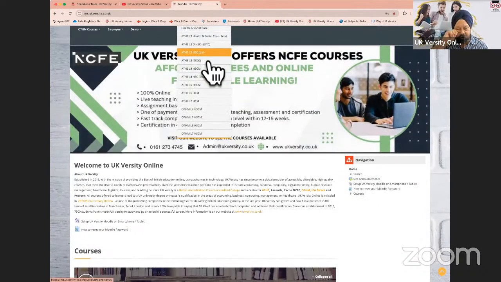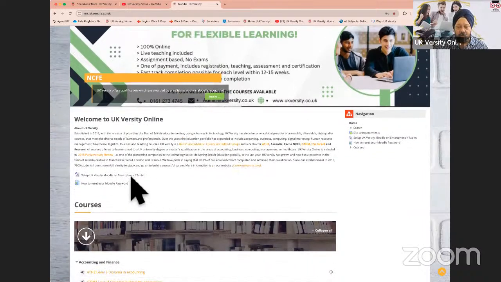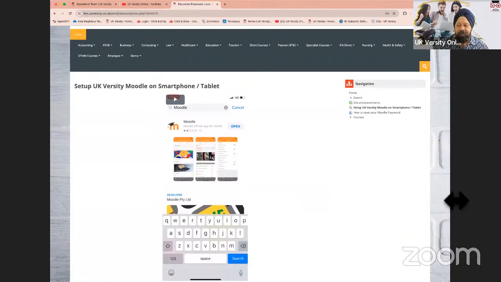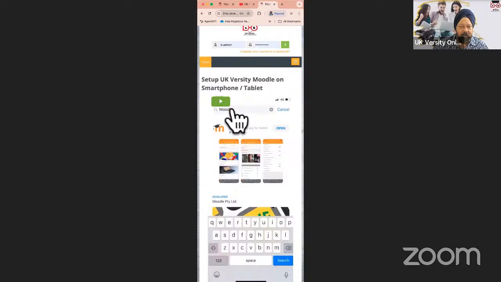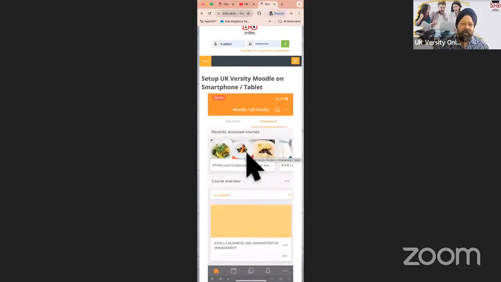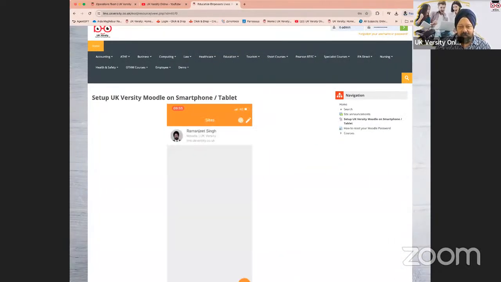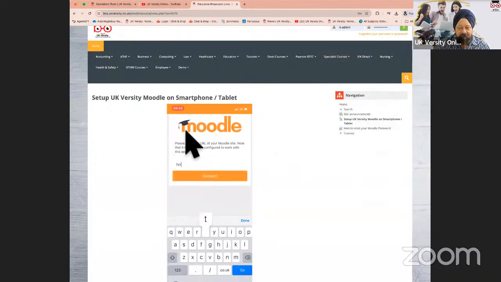Now, before I go into details of the platform, there are two things that you can also do. You can install this platform on your phone to have everything available: lectures, recordings, books, presentations, everything would be available on your phone. The only difference, as I mentioned earlier, is that there is a free app called the Moodle app, but it will be a small screen on which you are getting everything. But this video allows you to see it, and in about 30 seconds, you'll be able to set up Moodle on your phone. What you need is an app called Moodle.